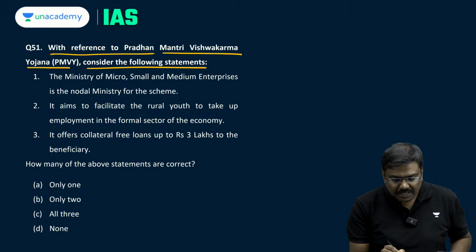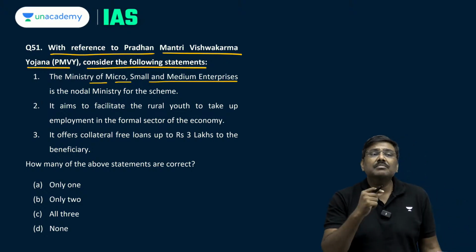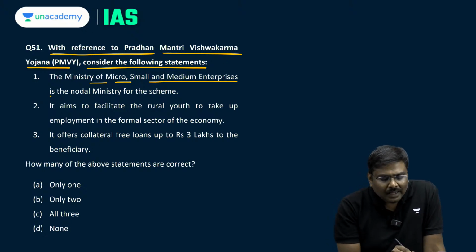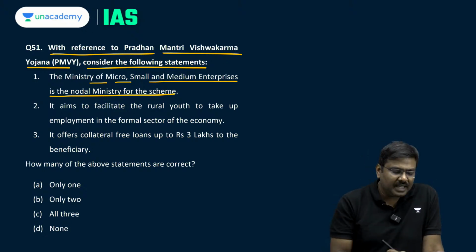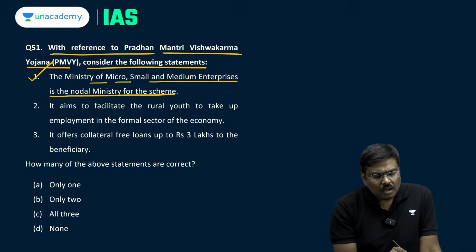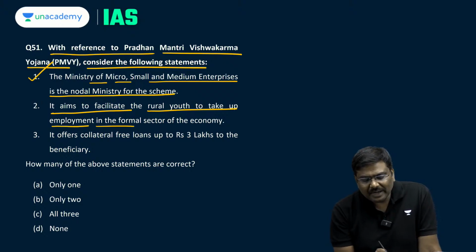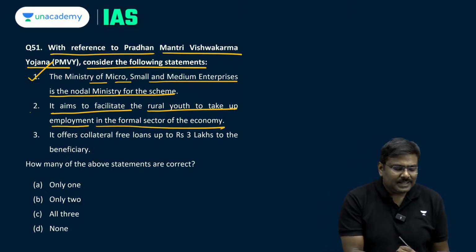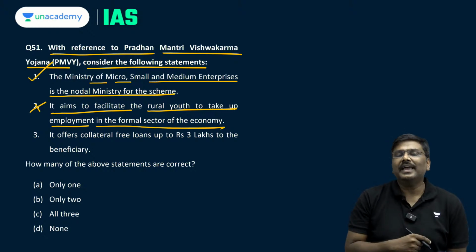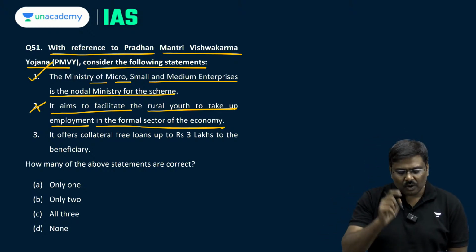First one, Ministry of Micro, Small and Medium Enterprises, MSME, is the nodal ministry for the scheme. Statement 1 is correct. It is a nodal agency. It aims to facilitate rural youth to take up employment in the formal sector of the economy. No, the target is not rural youth per se, but the traditional crafts people. Second statement wrong.